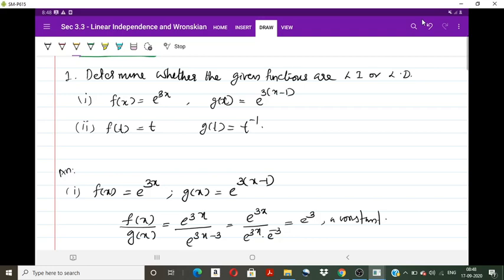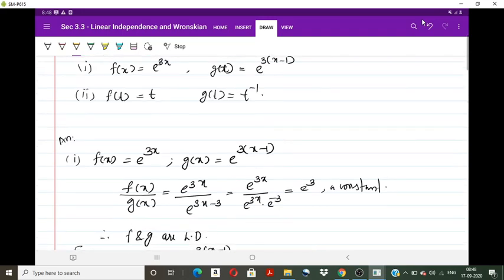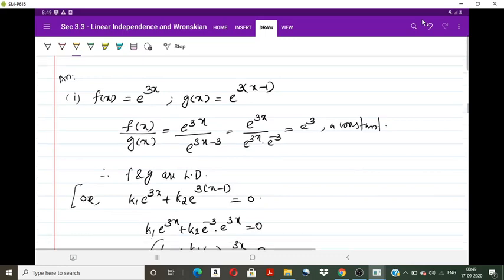If this is not the case, the two functions are linearly independent. First, we take a simple example: f of x equals e raised to 3x and g of x equals e raised to 3 into x minus 1. So f by g is e raised to 3x by e raised to 3x minus 3, that is e raised to 3x by e raised to 3x into e raised to minus 3. E raised to 3x is common, so we get e cubed, which is a constant, where e is Euler's constant. Therefore f by g is a constant, so f and g are linearly dependent.